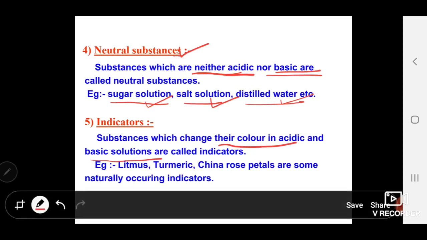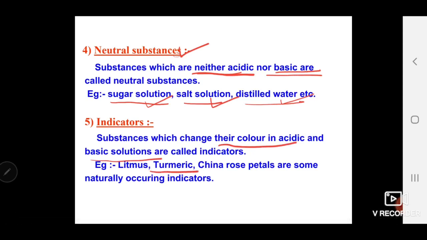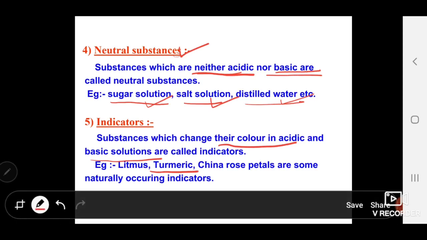Just take turmeric for example. If you add turmeric to water, we will get a turmeric solution. If you add a small quantity of calcium oxide to the turmeric solution, it turns red. So that means it leads to a change of color, and we can identify it by the color.